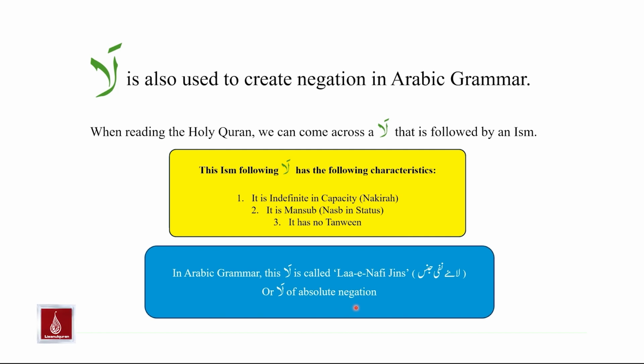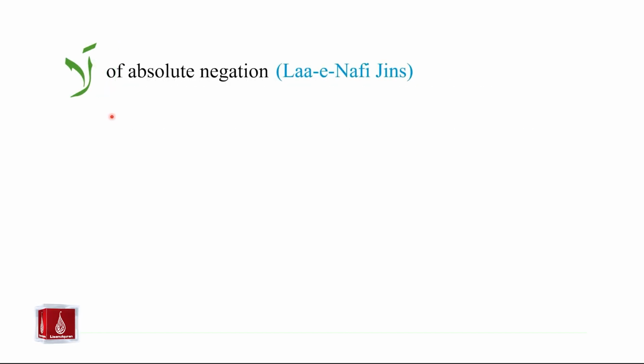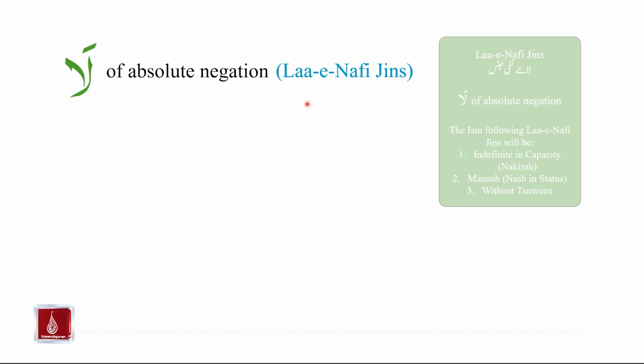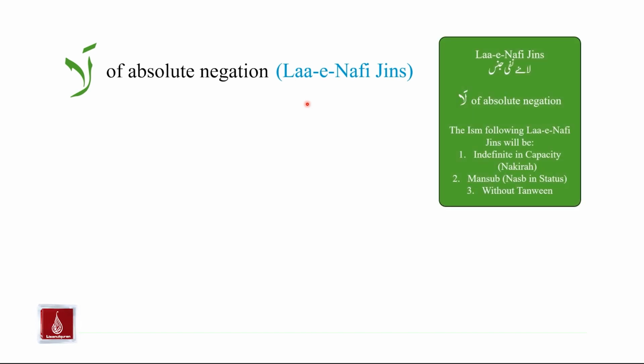Let us look at some examples. Let us look at law of absolute negation, or Laa-e-Nafi jins, in more detail using some examples. To recall, Laa-e-Nafi jins, or the law of absolute negation, is used in the Arabic text. We can identify it by looking at the ism that follows it.